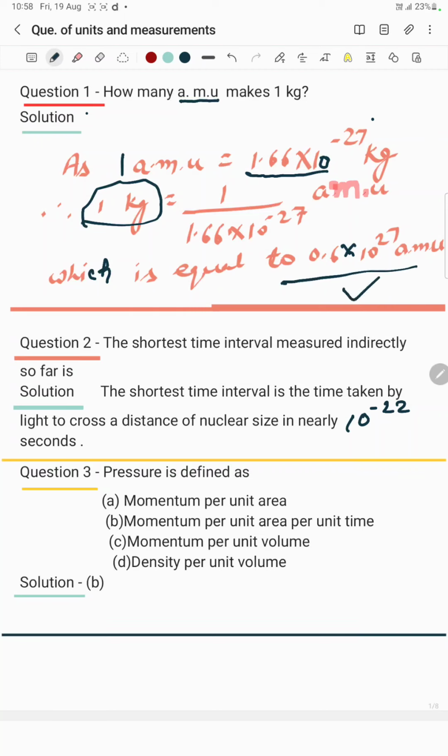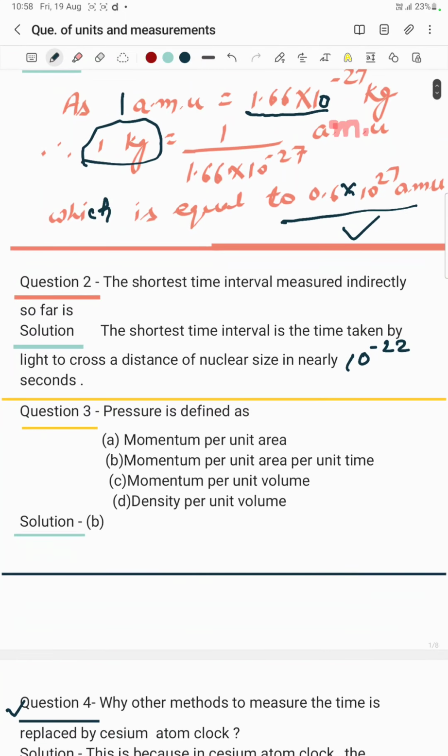This was our first question. I hope you have understood about AMU. I am revising it again: 1 AMU is nothing but taking the isotope C12 from carbon and dividing it into 12 equal parts. The mass of the first part is known as 1 AMU.